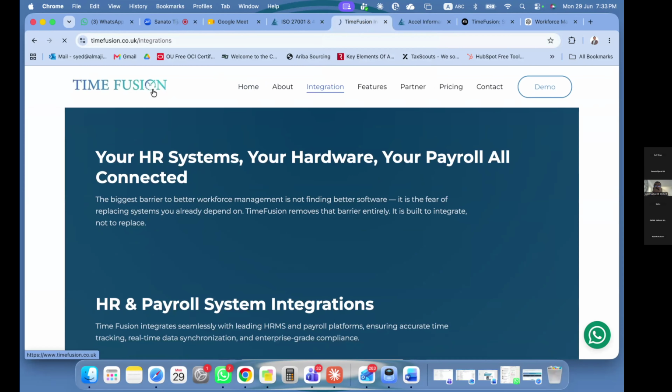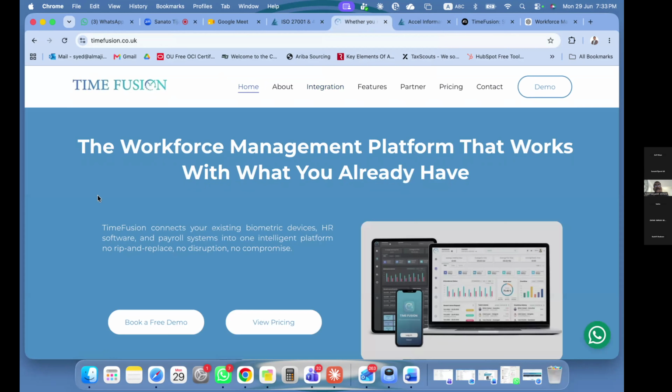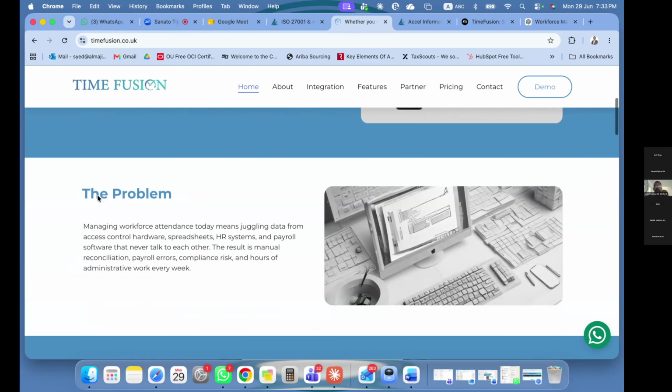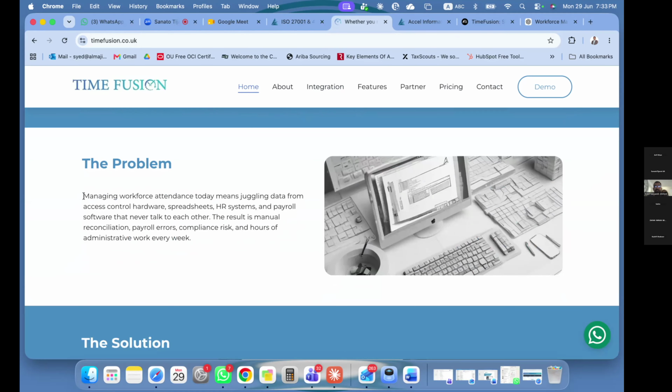Let me start with this example in terms of what it does. In fact, even this website is built completely by AI. This is a time attendance application, which is also called workforce management, and it has now become a full-fledged platform. The problem area was very simple: managing workforce attendance. Multiple people have either biometric or facial recognition devices or proxy cards. They also have an HR system in place. We were doing this particular project for one of the UAE government entities, where none of these systems would talk to each other.